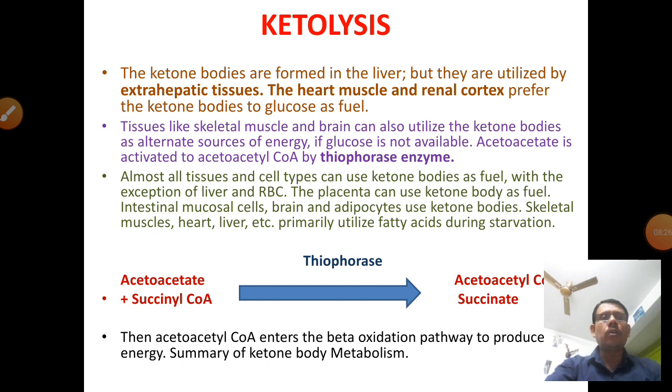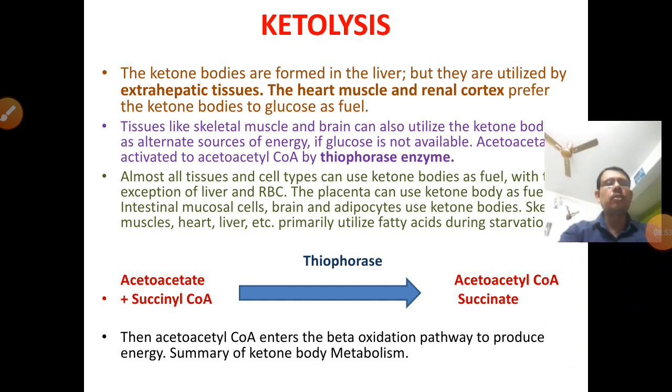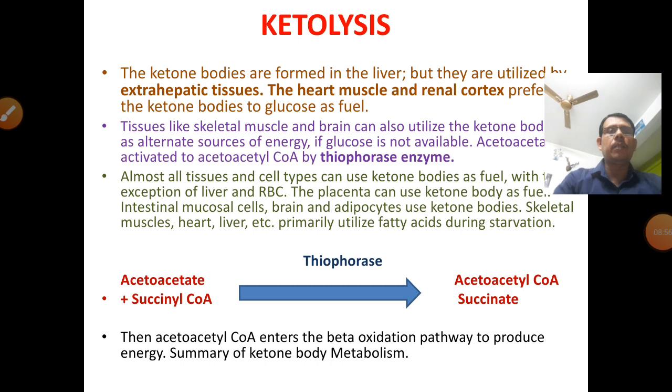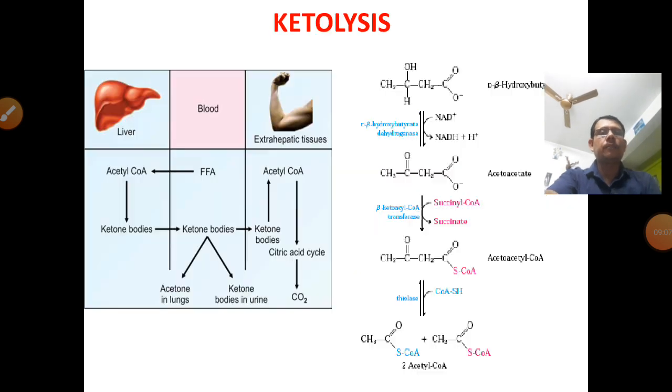In this case, almost all the tissues and cells use ketone bodies as fuel, with the exception of the liver and the RBC. The placenta can also use ketone bodies as fuel. Intestinal mucosa cells, brain, adipocytes, skeletal muscle, heart, liver, etc. primarily utilize fatty acids during starvation. Basically, in the case of starvation and diabetes mellitus, ketone bodies will be utilized. In this case, the ketone body acetoacetate plus succinyl-CoA, in the presence of thiophorase, forms acetoacetyl-CoA and succinate. This succinate goes into the TCA cycle.